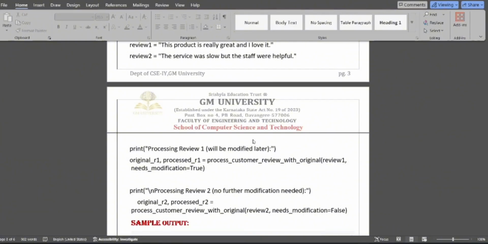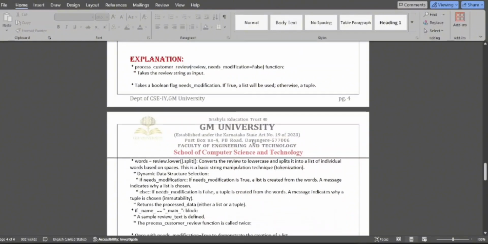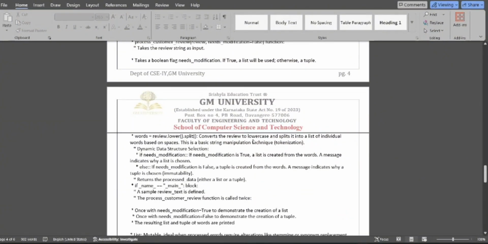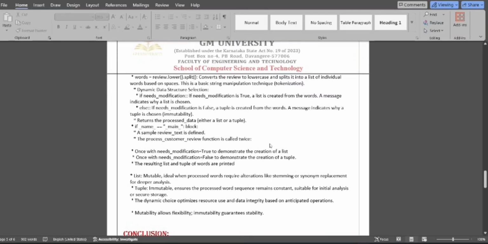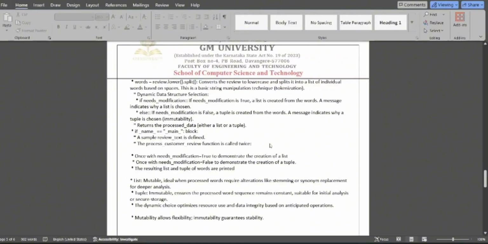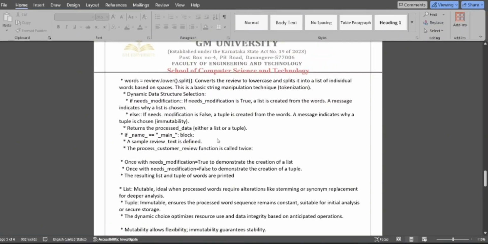Which I will be using in our assignment. And if there is a need for modification in the assignment, if needs_modification is true, a list is created from the words. A message indicates why a list is chosen. Else, if needs_modification is false, a tuple is created from the words, and then a message will be generated. After that, it returns the processed data.